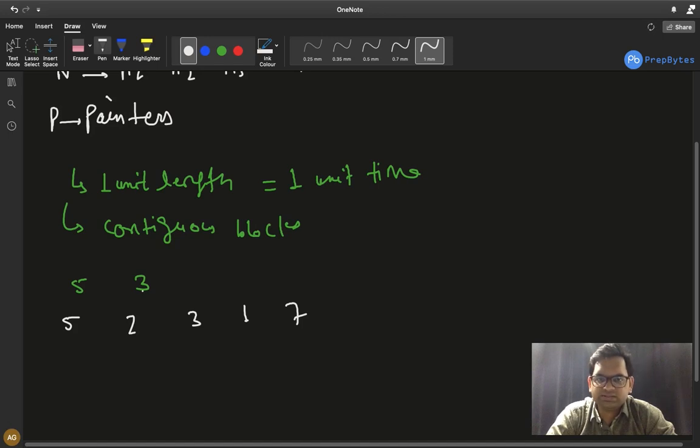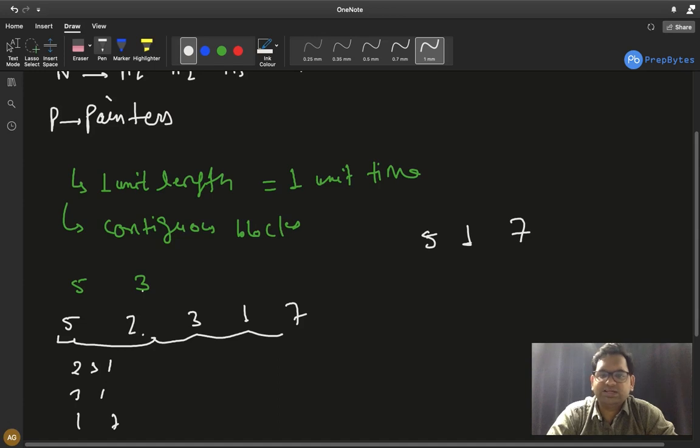If I choose painter 1, he can paint 5, he can paint 5 2, 5 2 3, 5 2 3 1, 5 2 3 1 7, or any contiguous subarray, 2 3 1, 3 1 7, 2 3 1 7, anything. But he will not be able to paint a subsequence that is 5 1 7, 2 1 7, 2 3 7, something like that is not allowed. Only contiguous elements are allowed.